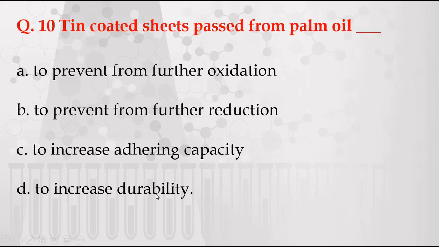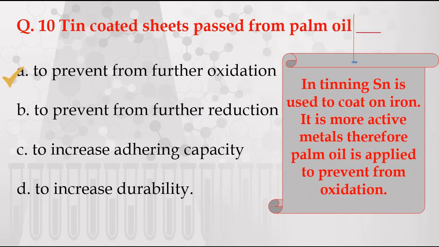The correct answer is to prevent from further oxidation, because in tinning Sn is used to coat on iron. It is more active metal, therefore palm oil is applied to prevent it from corrosion, that is oxidation.